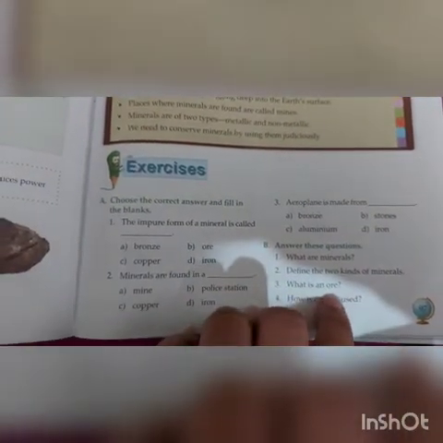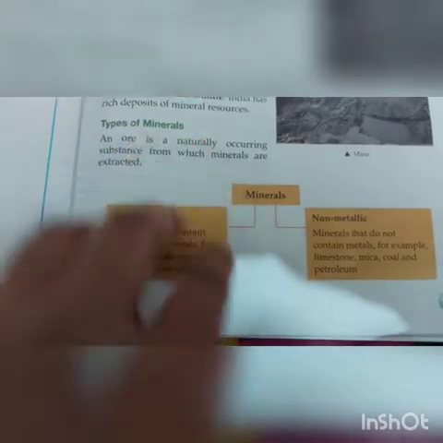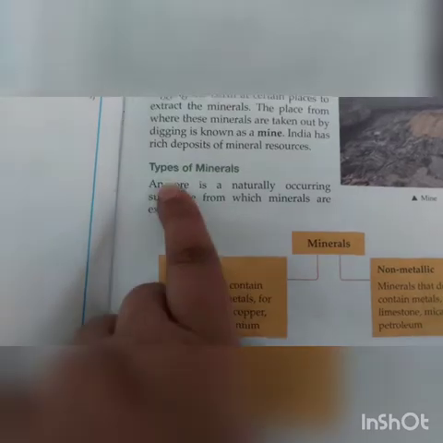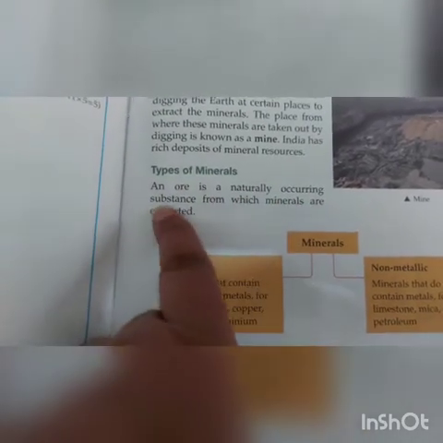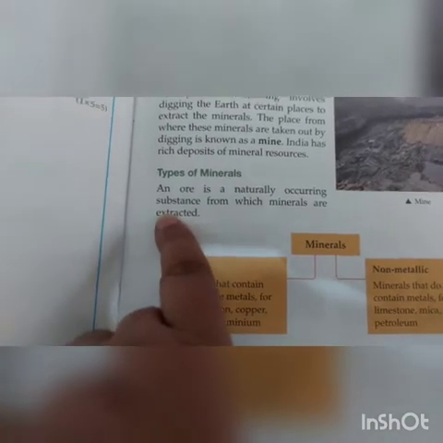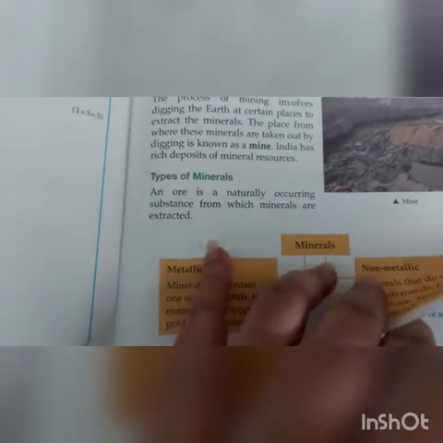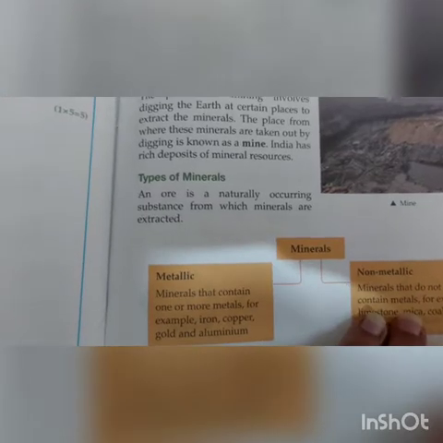What is an ore? So go for the very first page again, and it is defined here. An ore is a naturally occurring substance from which minerals are extracted. So it is an impure quantity, or we can say impure substance जहाँ से वो minerals बनते हैं.